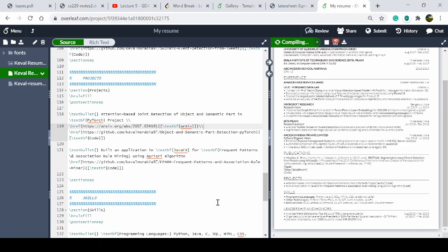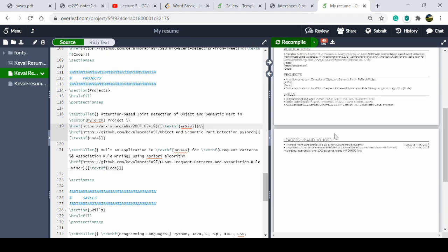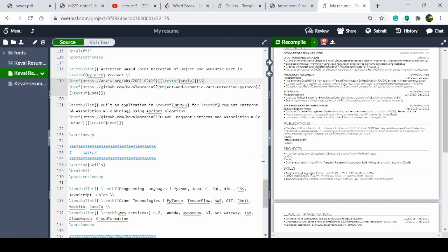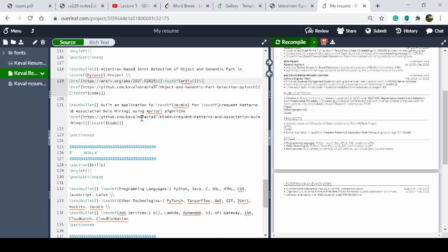So if you want to put something on the next line, just put a backslash and it will go to the next line, like code.